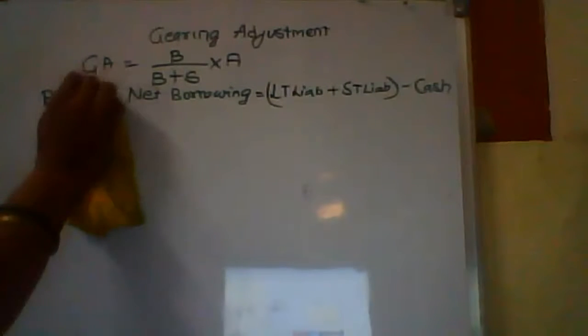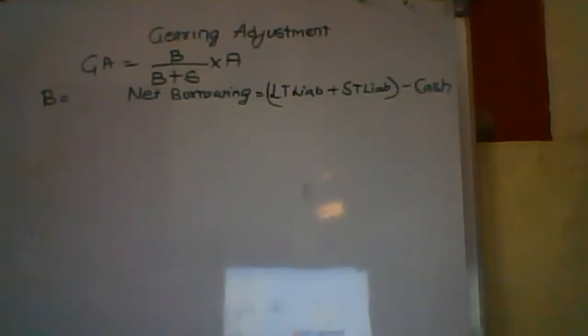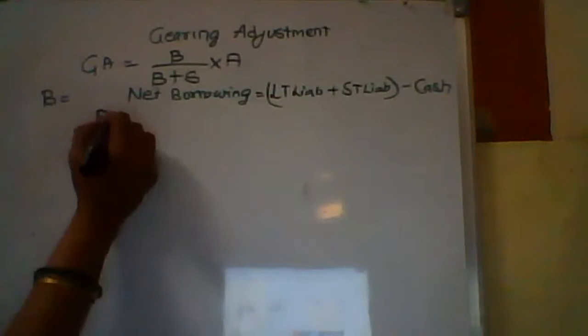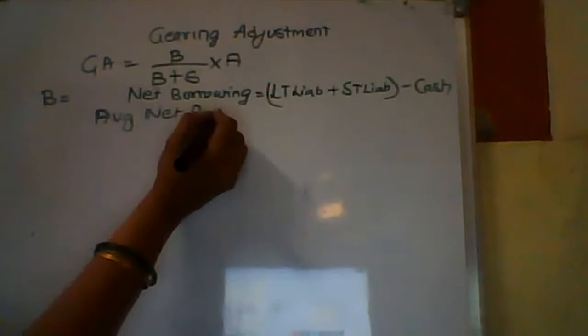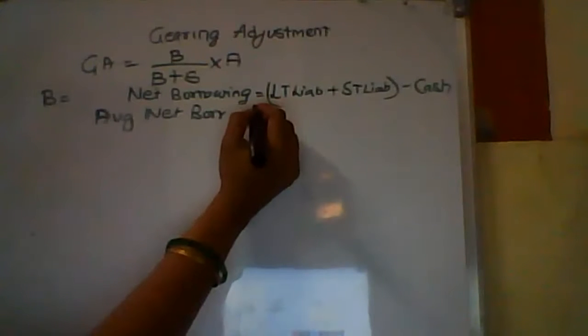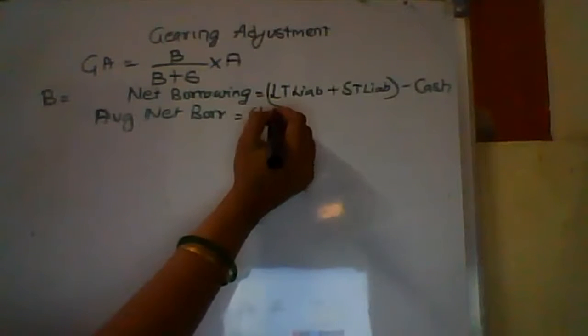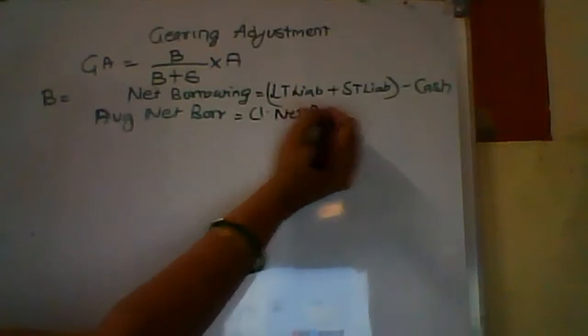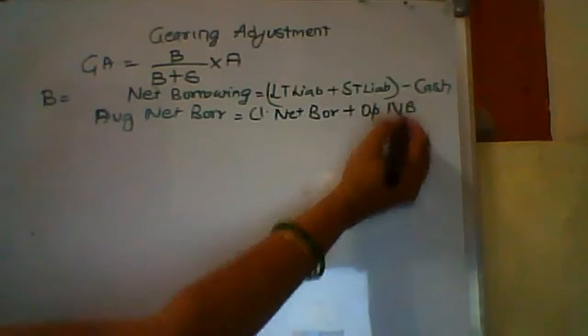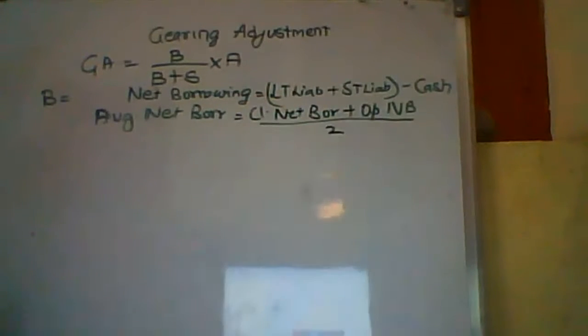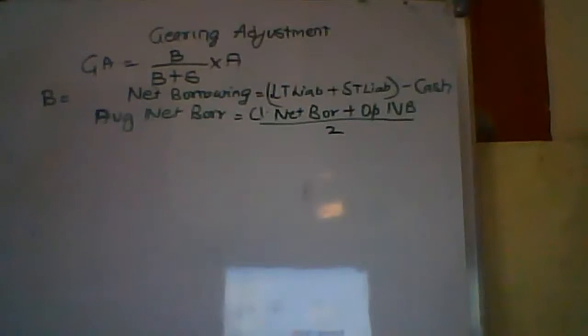Now what I do is I will be calculating average net borrowings. Average net borrowings are closing net borrowings plus opening net borrowings divided by 2. So that's the way I get the average net borrowings.